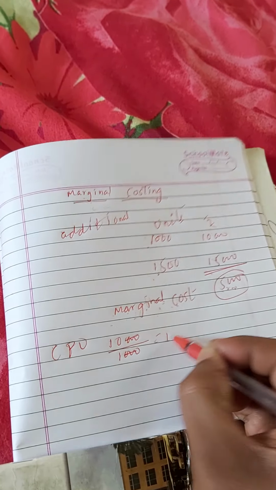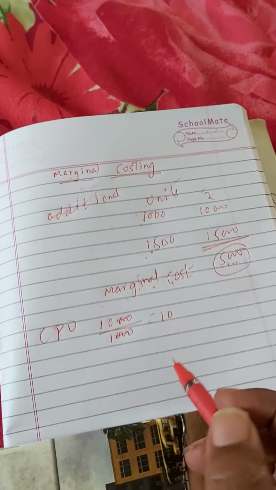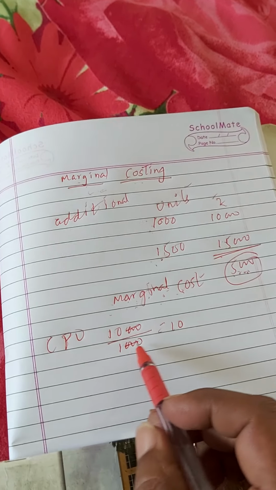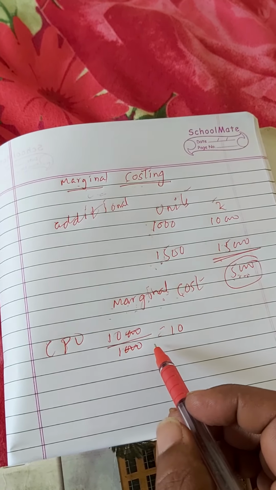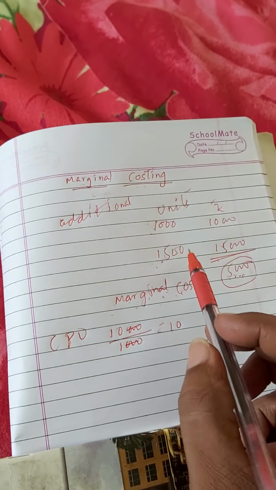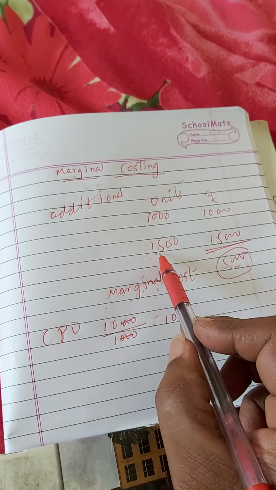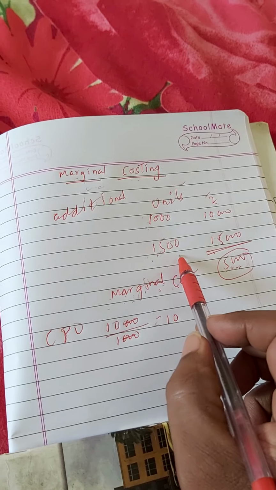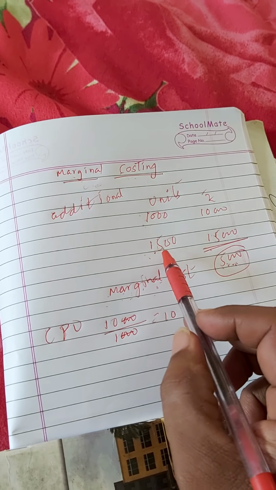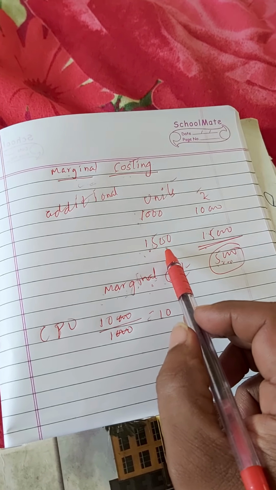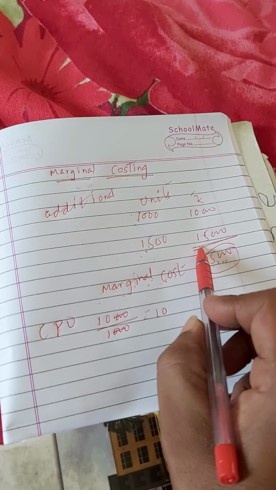Cost per unit will be 10. This is the present situation. And now they are manufacturing 1500 units. So what will be our cost?